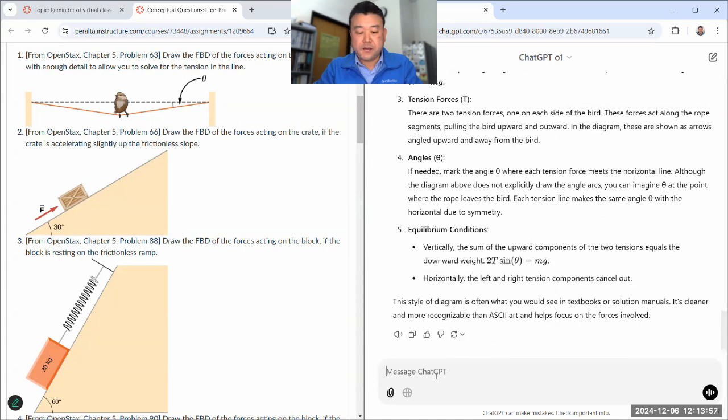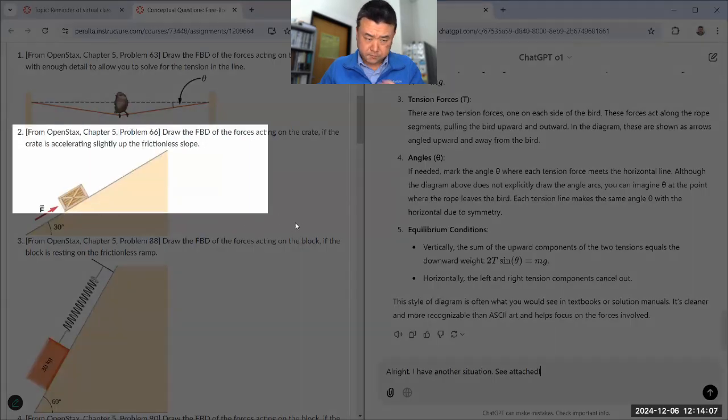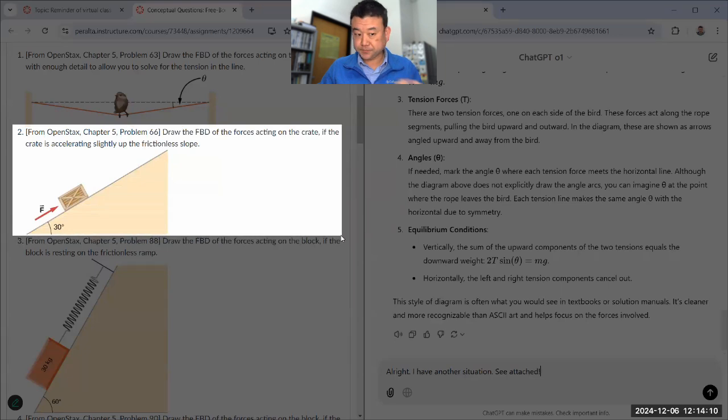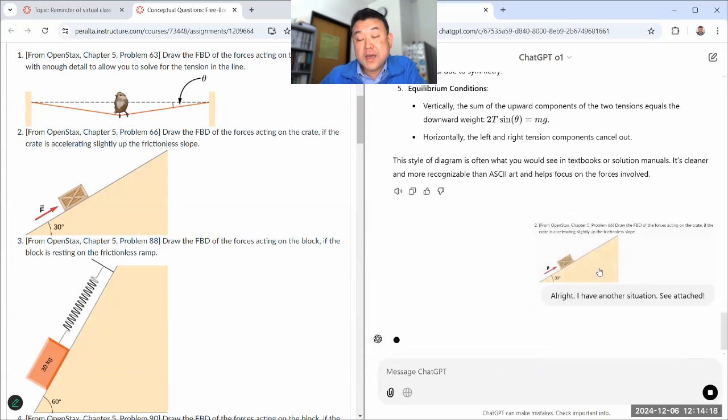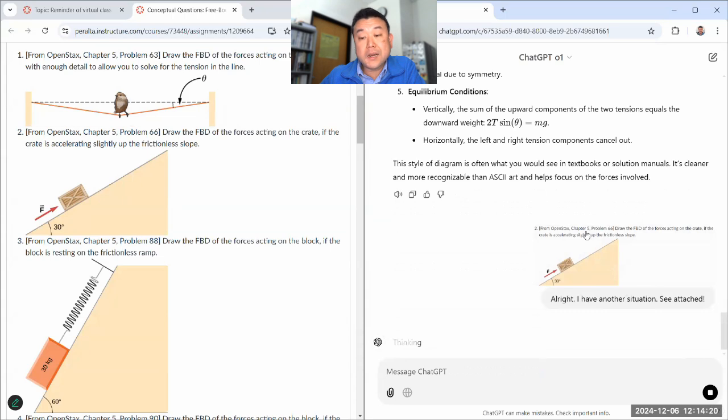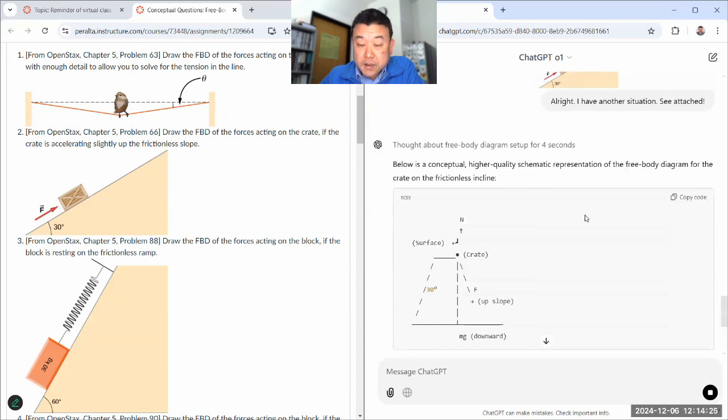All right, I have another situation. See attached. Now, in the older version, ChatGPT just couldn't do inclined planes. Even descriptions often had mistakes in them. So I'm interested in seeing the quality of its free body diagram in situations involving an inclined plane. I guess this is an illustration of the slope.